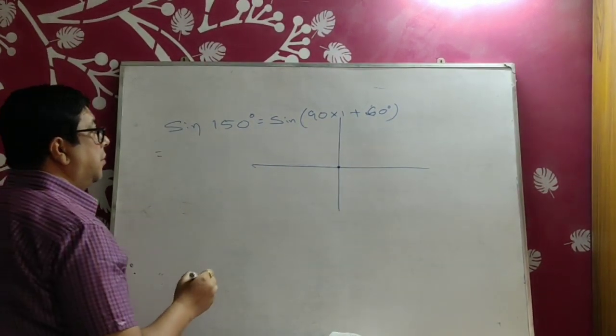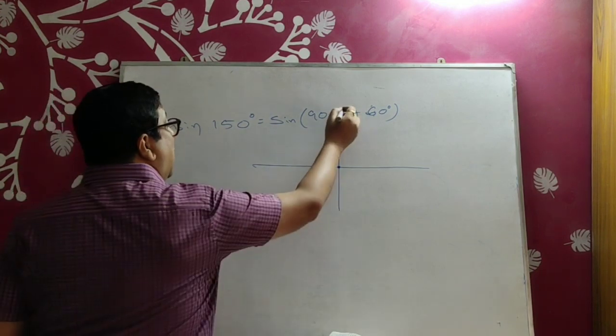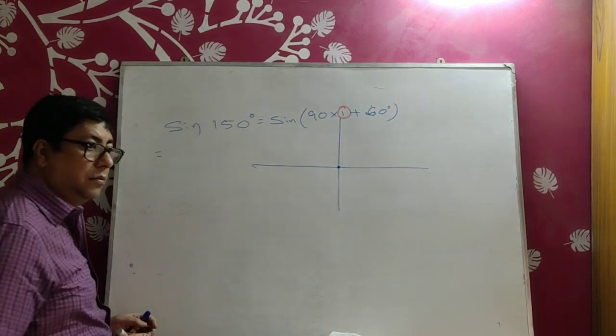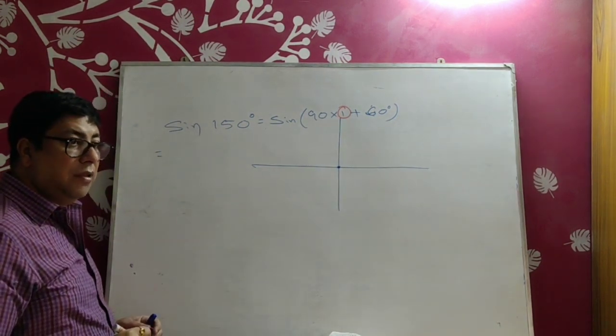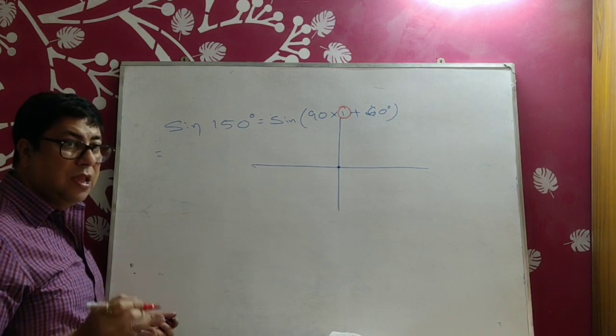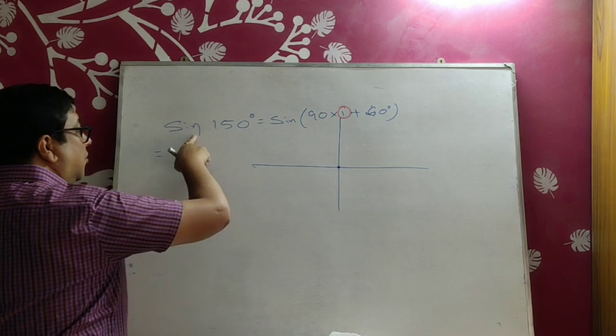Next point, this multiple is the odd number. The ratio will be changed. Sin will be cos. So this original is the sin.